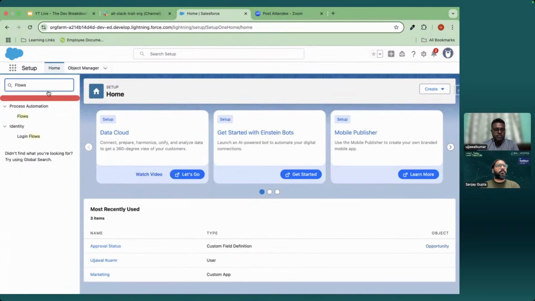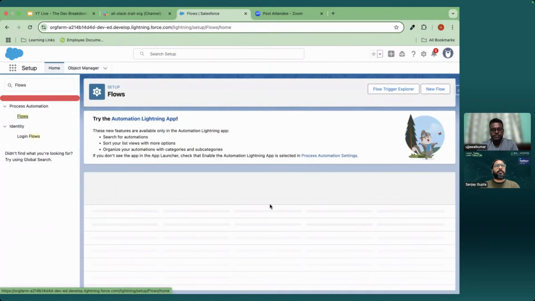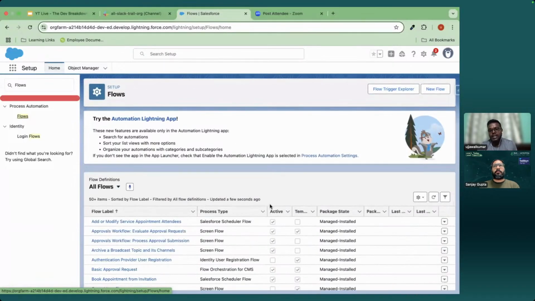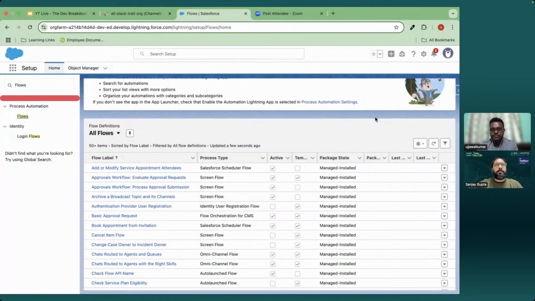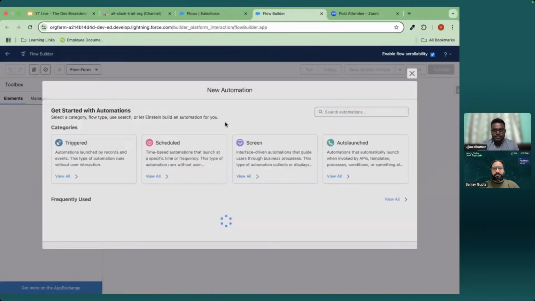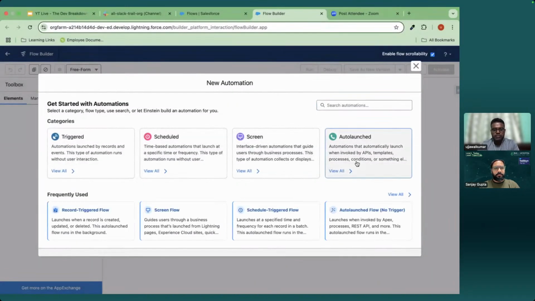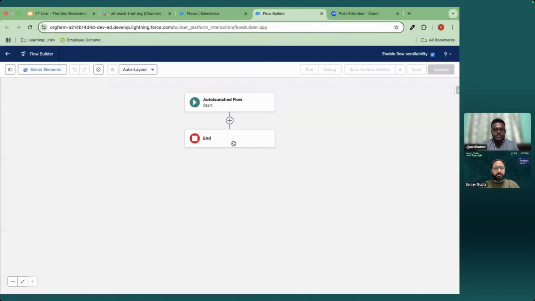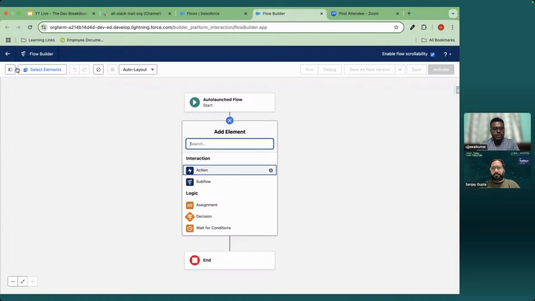I'm going to flows. First I will create two auto launched flows, one to update the opportunity record and one to send the message to Slack. Then we will move to the actual approval process, because we will utilize those two flows in our background step. Let me quickly create them. Let me go to new flow, auto launched.